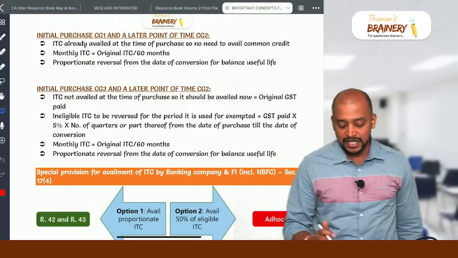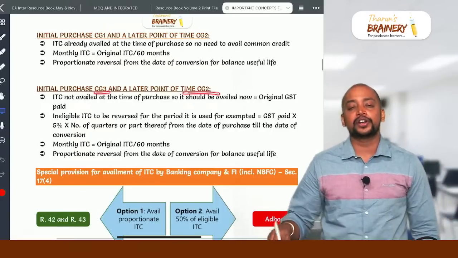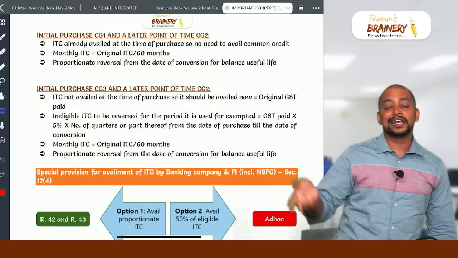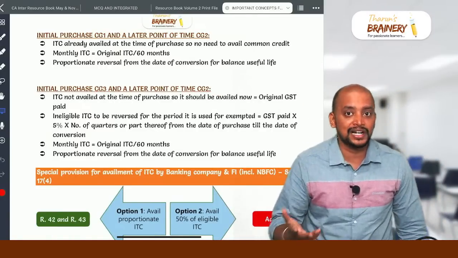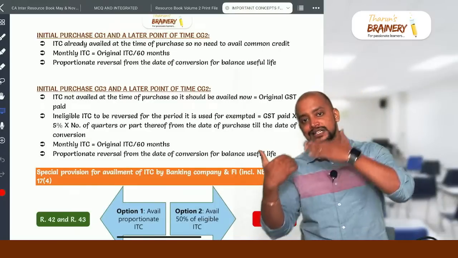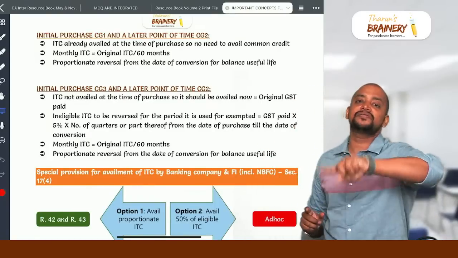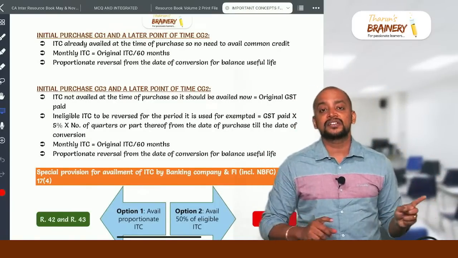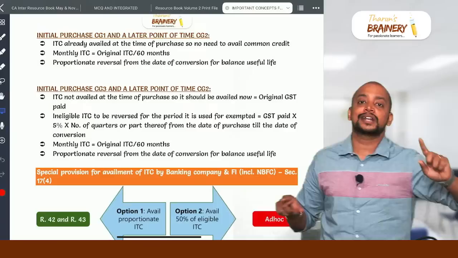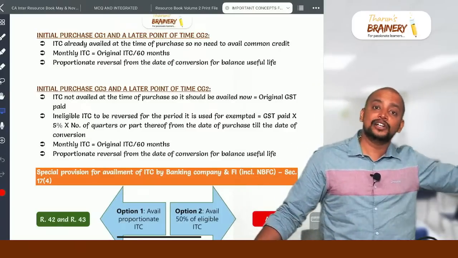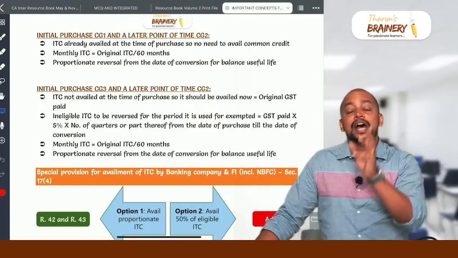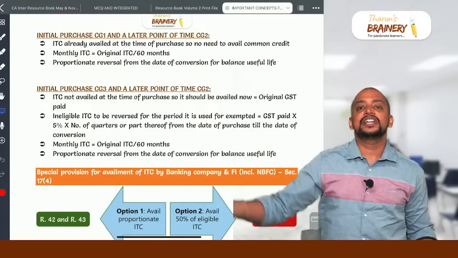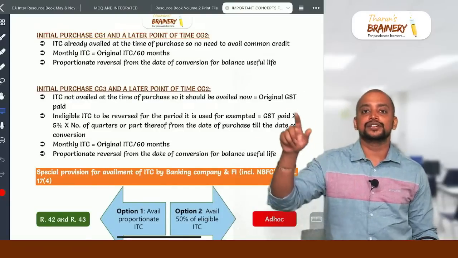Suppose initial purchase we used for exempted and later point of time used for common. Then in that case, at the time of initial purchase we have not availed ITC. So we will be availing ITC now. Now there are two reversals. Reversal for the past period. How much will be reversal for past period? 5% for every quarter or part thereof from the date of purchase till the date of conversion, and future reversal will be based on E by F. So total common credit divided by 60 into E by F.